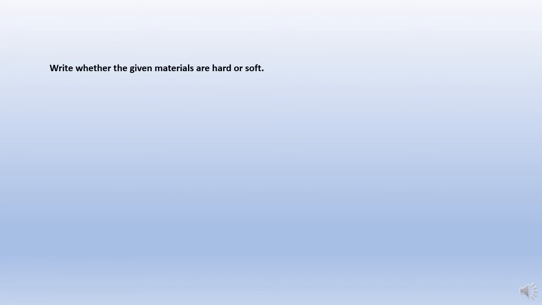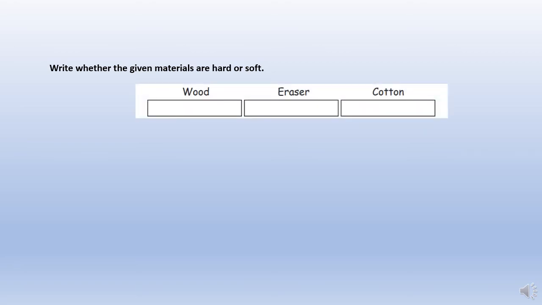Okay, write whether the given materials are hard or soft. So we have been given wood, eraser, and cotton. Wood is hard, eraser is soft, and cotton is also soft.